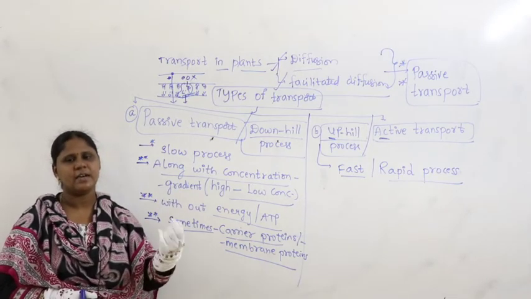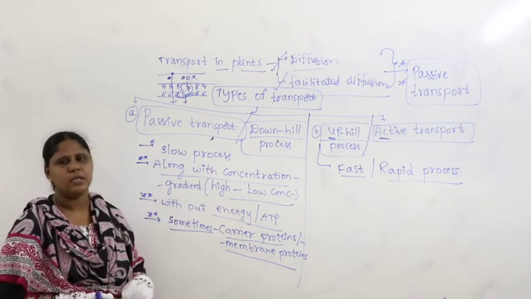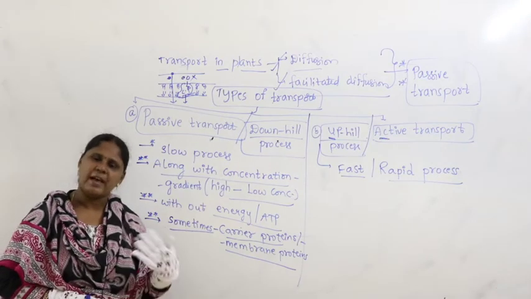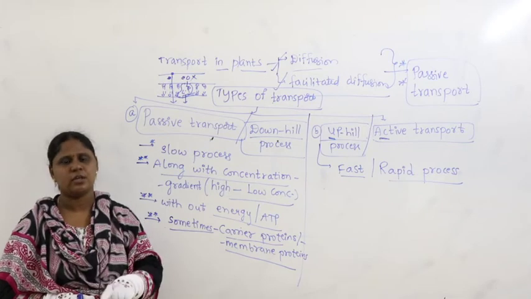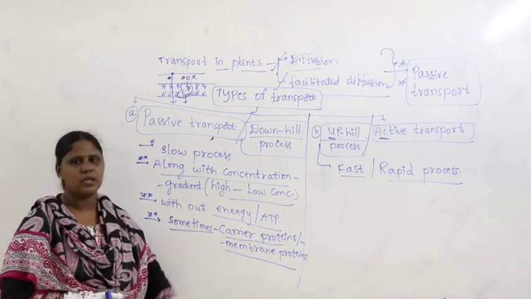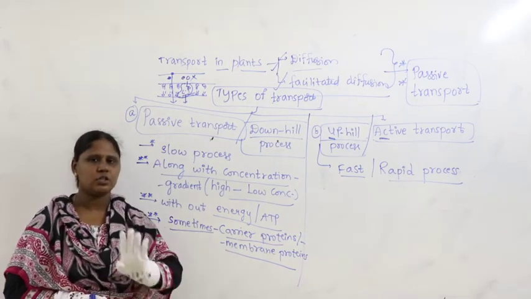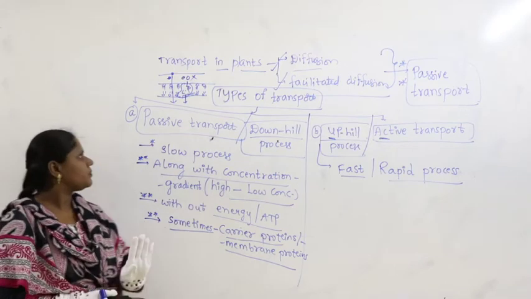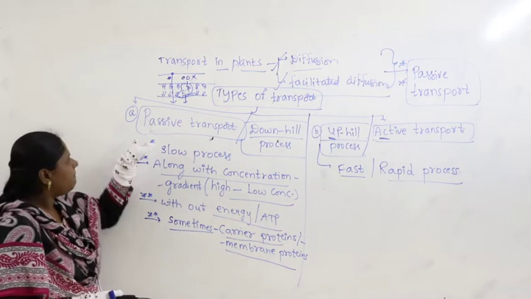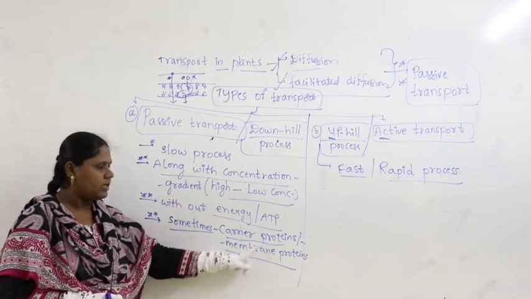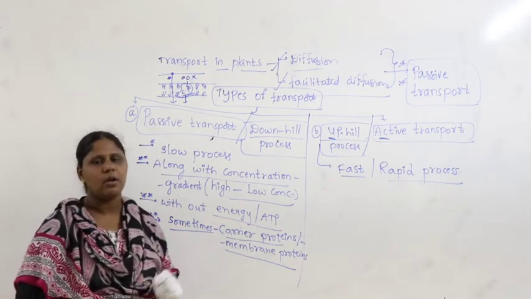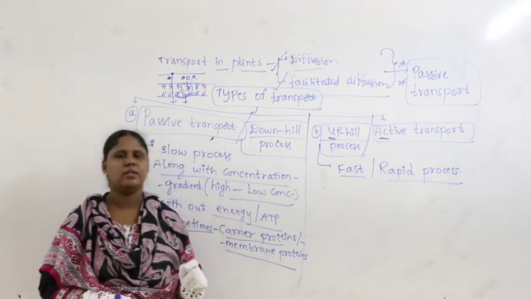They say facilitated transport is passive only, diffusion is passive only. But what is the difference between diffusion and facilitated diffusion? Remember, carrier proteins. Okay, final conclusion point, again I'll repeat, listen carefully. Passive transport with carrier proteins or membrane proteins is called facilitated diffusion.